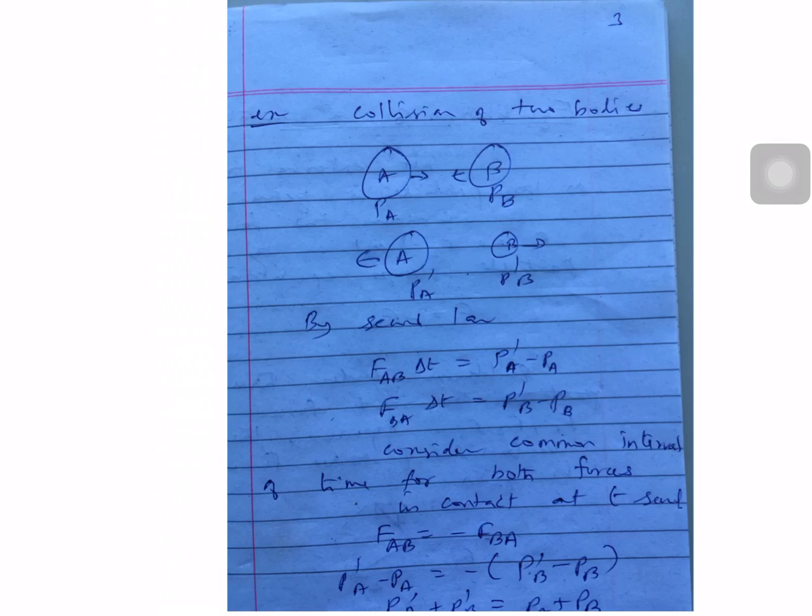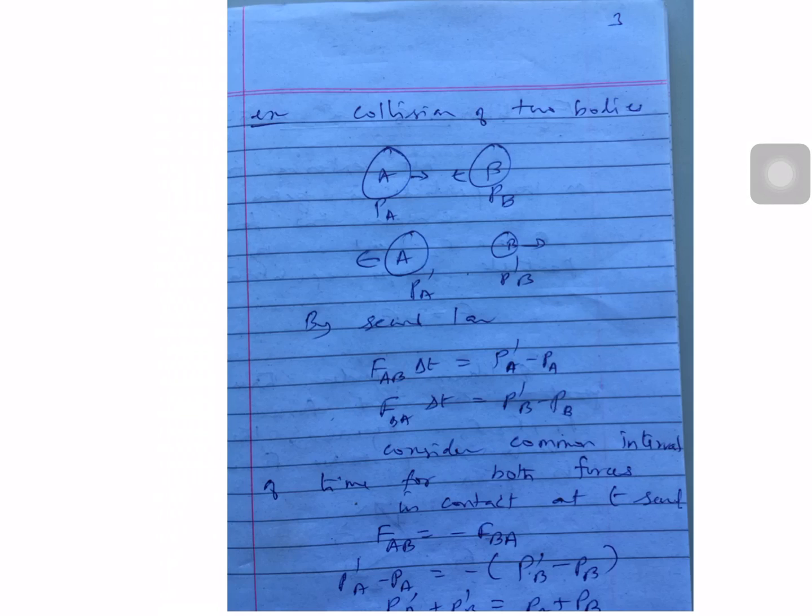And then next one, for example, colliding two bodies. Suppose consider A is an object with mass m, B is another body with momentum PB. See, before collision they have some momentum, after the collision they have some momentum and they move in some other direction.